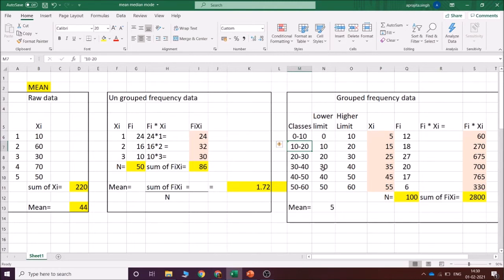Now the lower limit I have listed down, the higher limit I have listed down. How do you find out the class mark? This is the class mark. Both the numbers have to be added and divided by 2, you get 5. 10 plus 20 divided by 2, you get 15. So this is how you find the class mark.